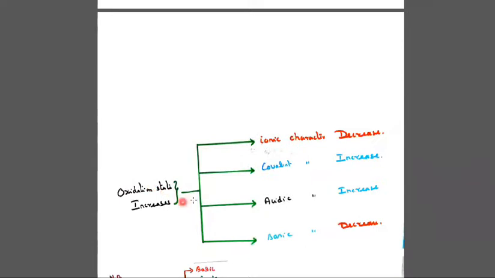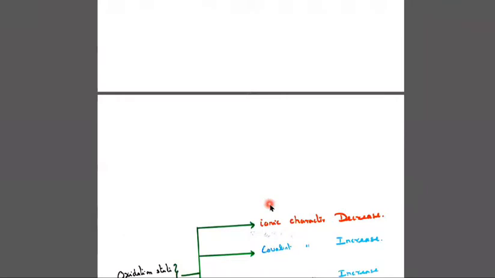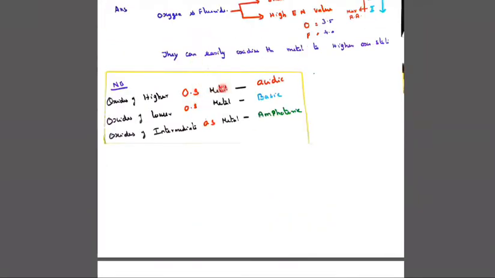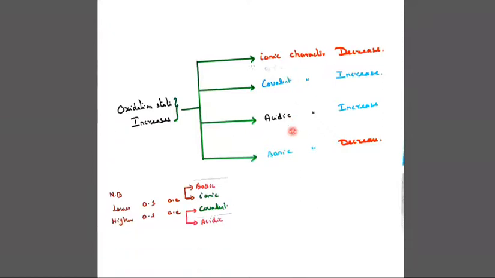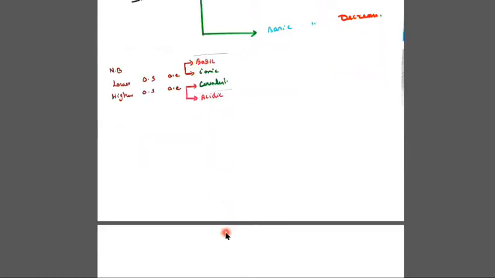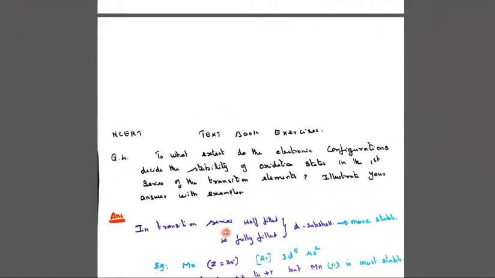With higher oxidation states, covalent character increases and acidic character increases. So please follow this: lower oxidation states give basic and ionic character, and higher oxidation states are related to high covalent character and acidic nature.